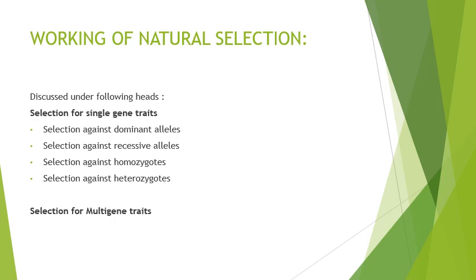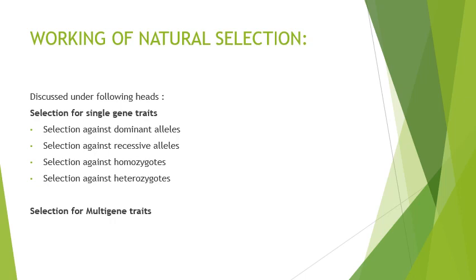In this situation, both the alleles will be favored by selection. So natural selection may eliminate either of the alleles, or either allele may be eliminated by genetic drift, because genetic drift and natural selection work together.